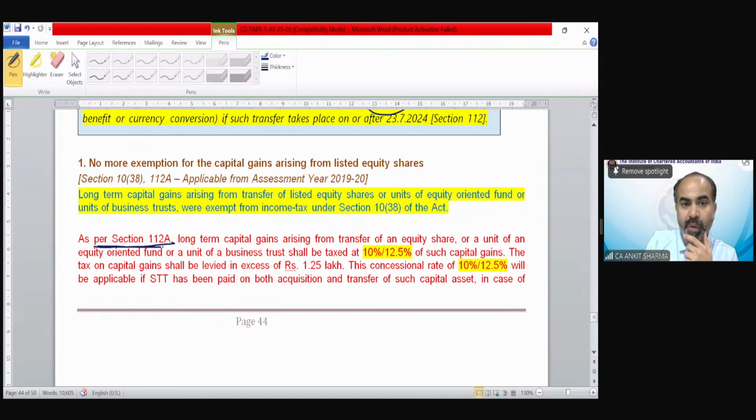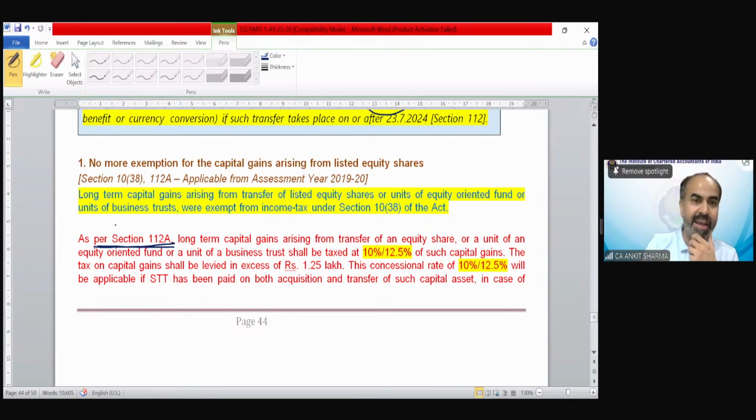Section 112A talks about a special kind of long-term capital gain arising from transfer of equity shares, a unit of an equity-oriented fund, or a unit of a business trust, which shall be taxed at the rate of 10% or 12.5% of such gains. The tax on capital gain shall be levied in excess of 1.25 lakh rupees.